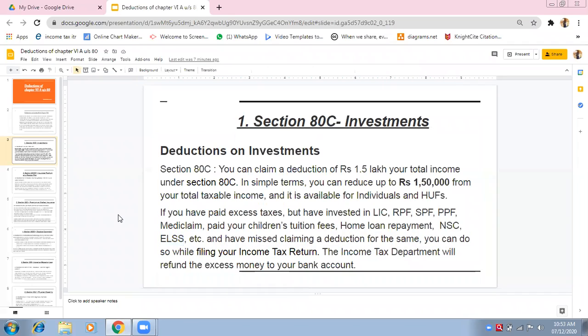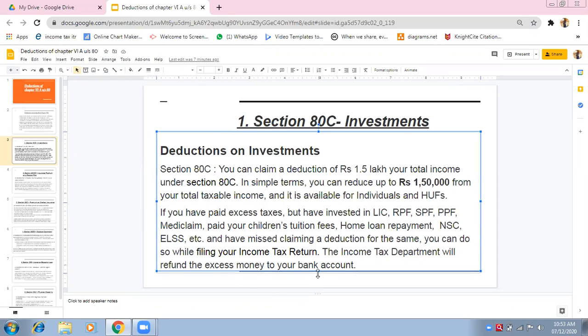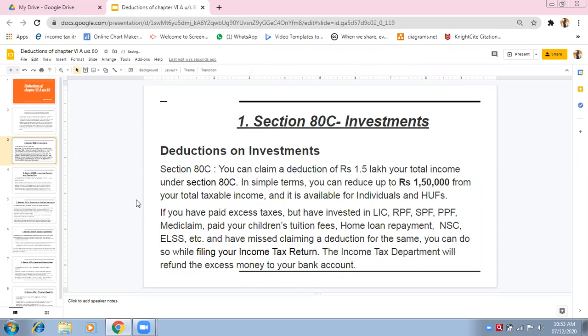In those income tax returns, there is a benefit available for a person to claim deductions under Section 80C, if you have invested your amounts in these investments which are within the purview of Section 80C. For those outside the purview of Section 80C, you will not be able to have the benefit of 80C. Okay, did you get this much?